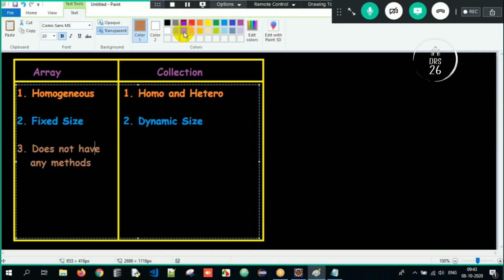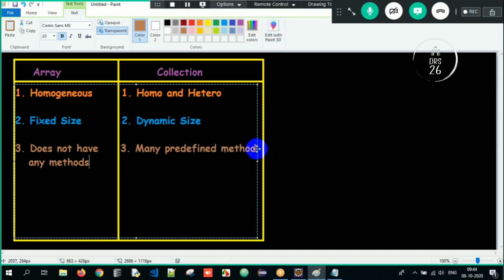But whenever we talk about collections, many predefined methods are available in collection. This is what we are supposed to understand.